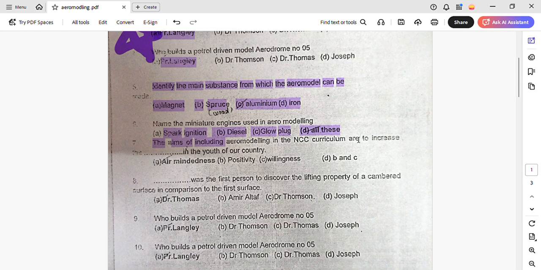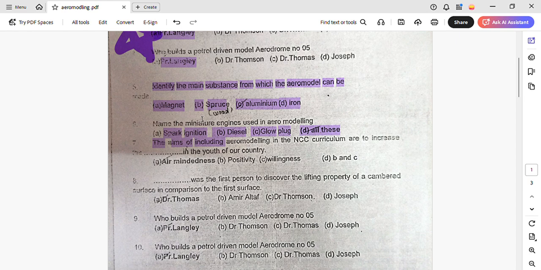Identify the main substance that can be used. Listen, spruce is a type of wood. Okay, so the answer is spruce, neither aluminium or iron or magnet. Identify the main substance that can be used to make an aeromodel, that is spruce. Name the miniature engines used in aeromodeling, that is spark ignition, glow plug, and diesel.